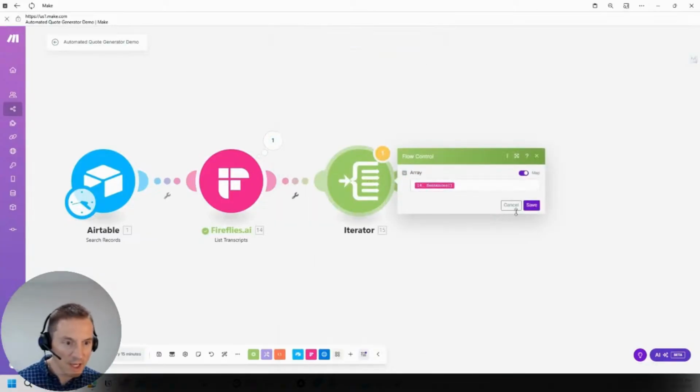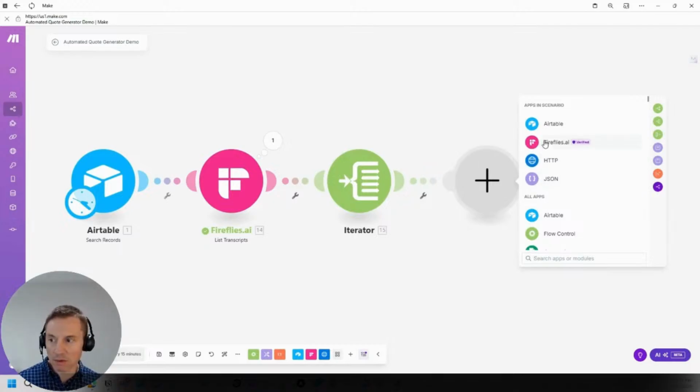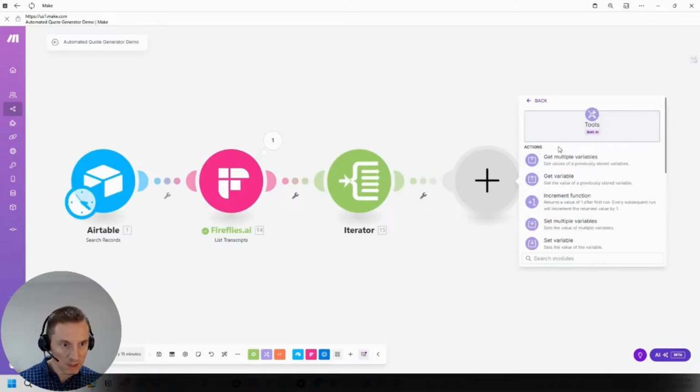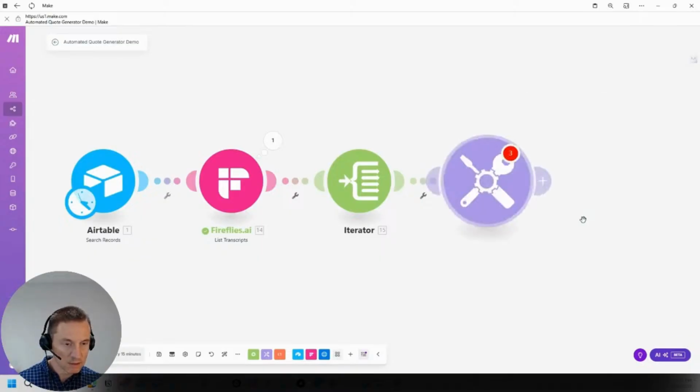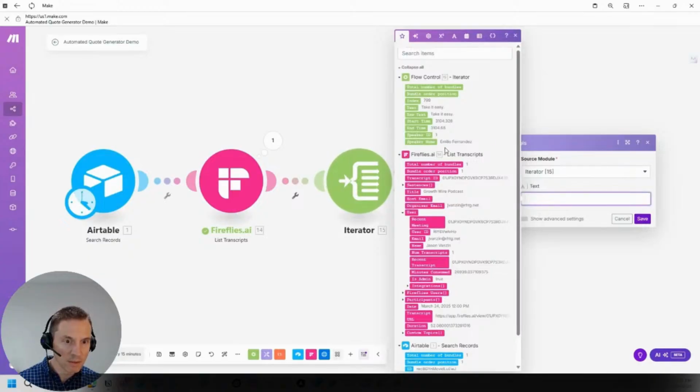So we need to aggregate those into a block of text, basically. We're going to iterate over the sentences and use this text aggregator. We're going to put the source as the iterator, and we're going to put the name of the person, space, and what they said.